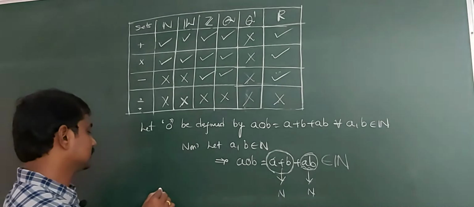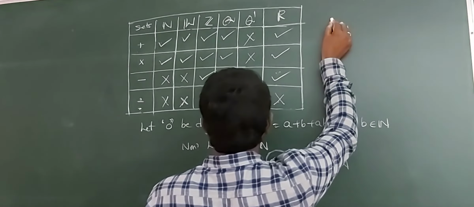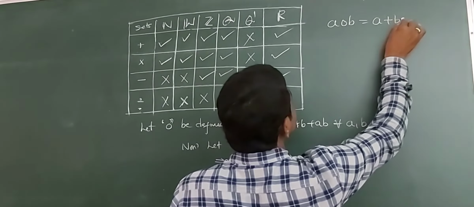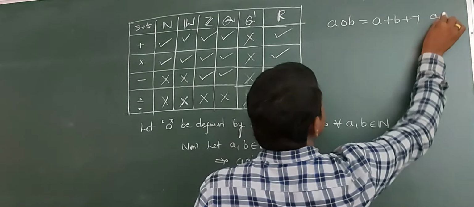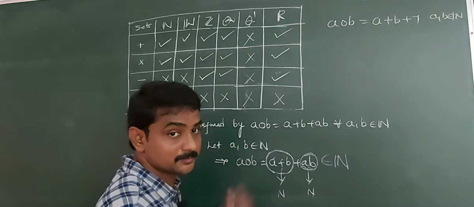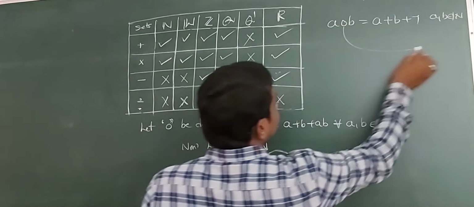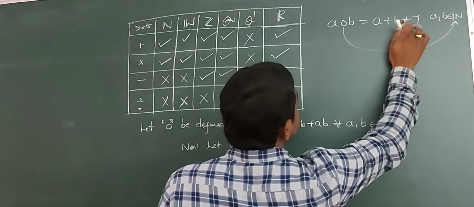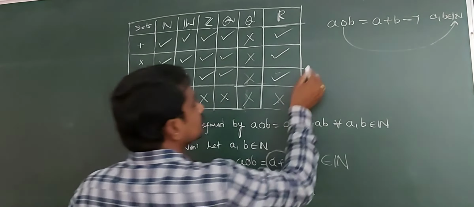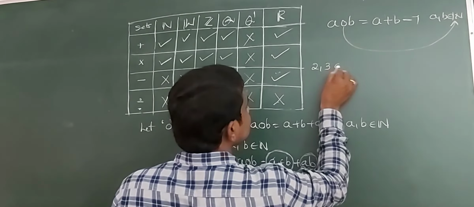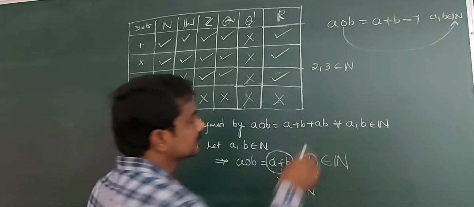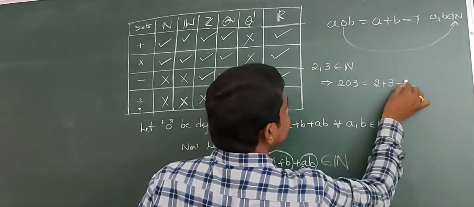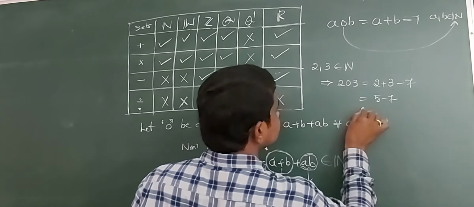Next, circle is defined by a circle b equals a plus b minus 7 for a, b belongs to N. Circle is not a binary operation on N because, for example, 2, 3 belongs to N. That implies 2 circle 3 equals 2 plus 3 minus 7, that implies 5 minus 7, which equals minus 2.